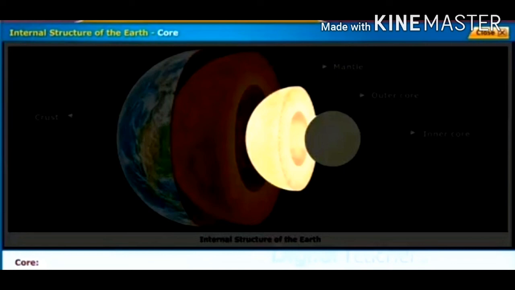So today we learned about how the Earth acts as a planetary body, and next, the internal structure of the Earth.